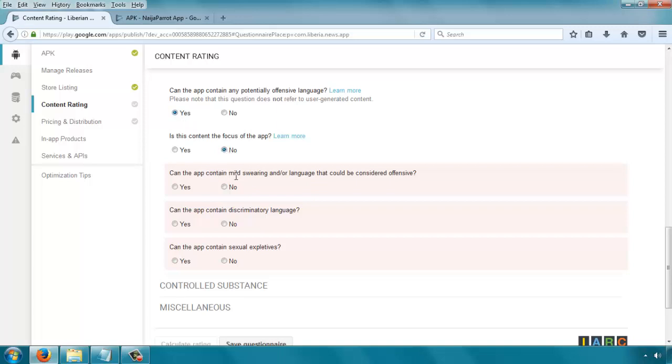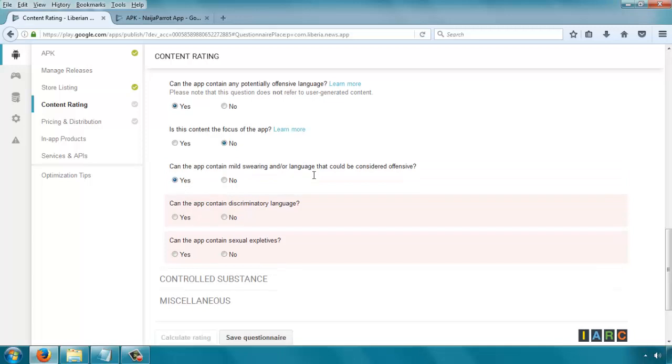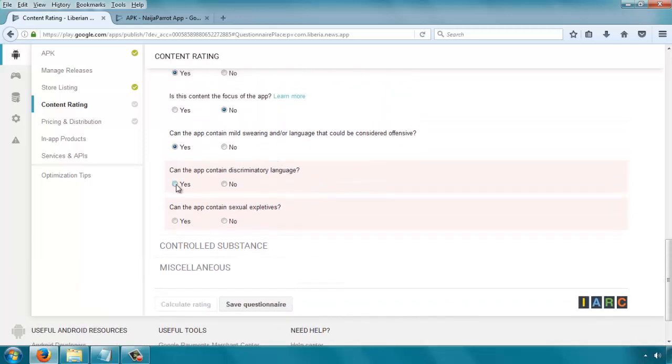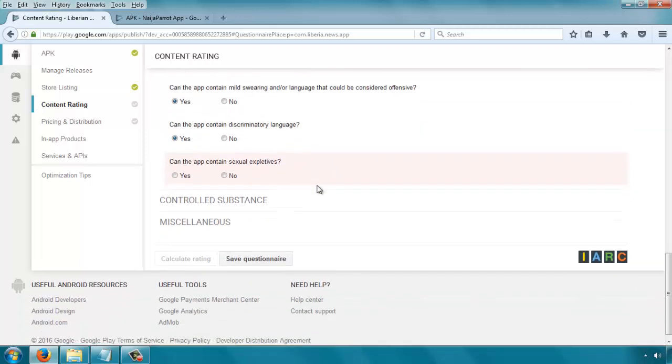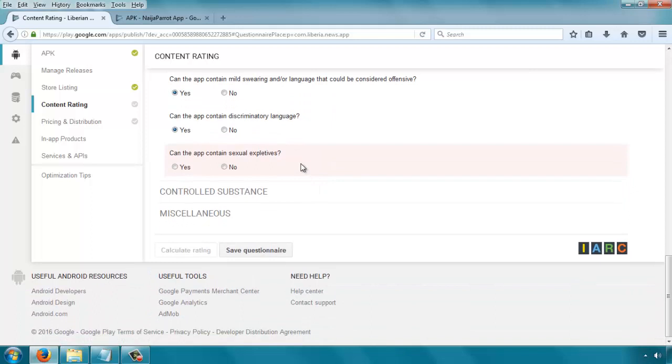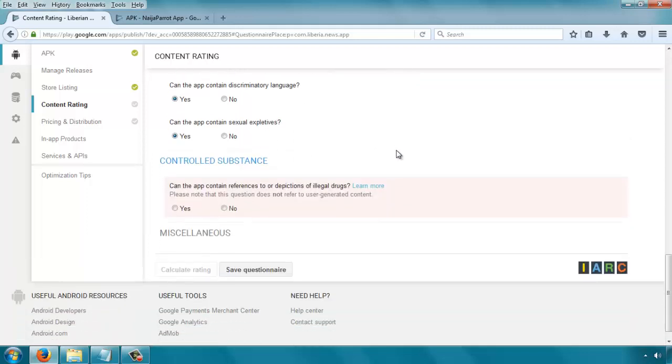Can it contain mild swearing or language that could be considered offensive? We'll say yes. Can the app contain discriminatory language? Yes. Can the app contain sexual expletives? Sexual expletives are very, very obvious sexual references, like mentioning genitals, and so on. So we can say yes.